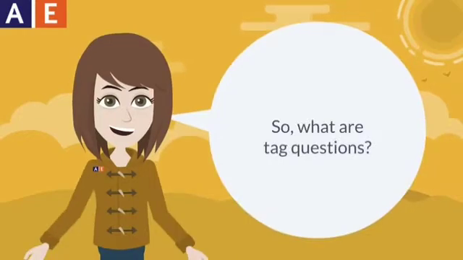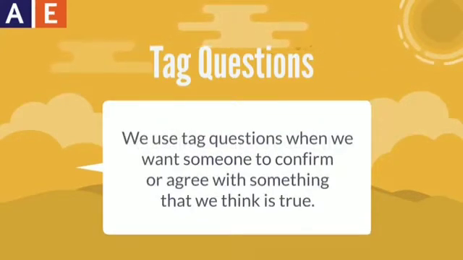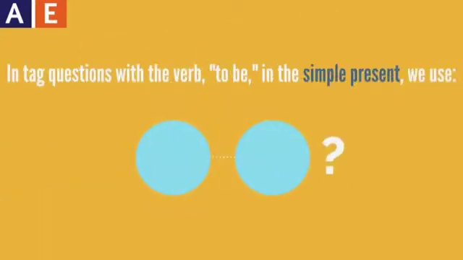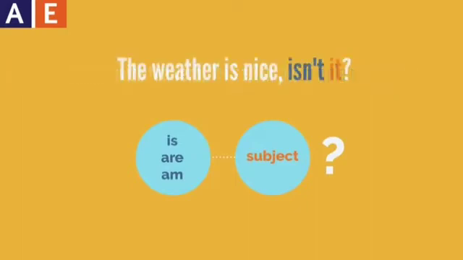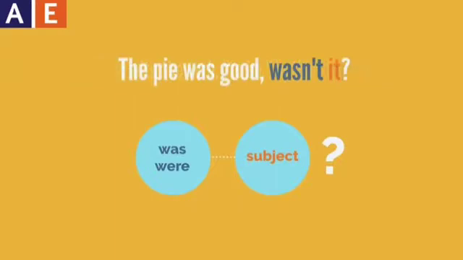So, what are question tags? Tag questions are short questions that we put at the end of a statement. We use tag questions when we want someone to confirm or agree with something that we think is true. In tag questions with the verb to be in the simple present, we use is, are, am, and subject, then question mark. The weather is nice, isn't it? In tag questions with the verb to be in the simple past, we use was or were plus subject and the question mark. The pie was good, wasn't it?